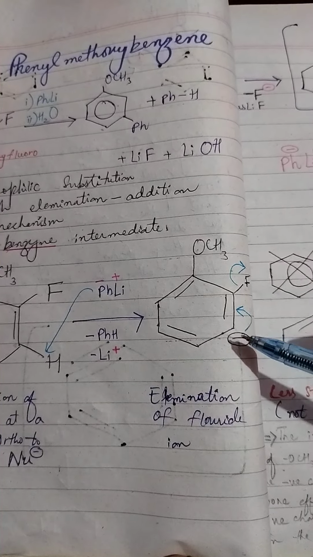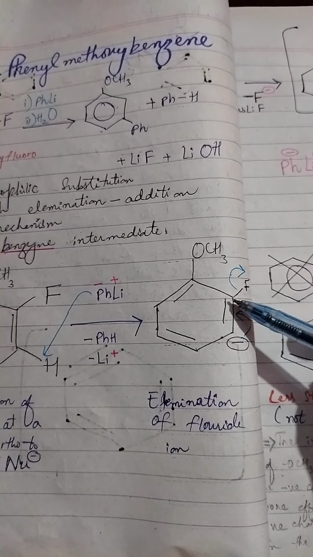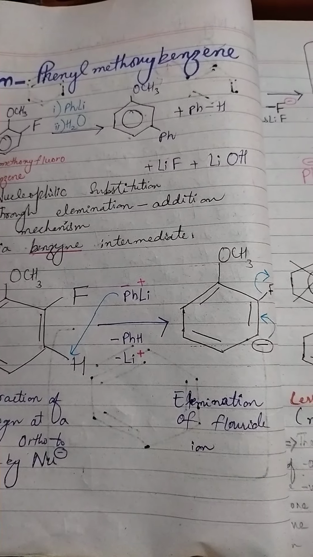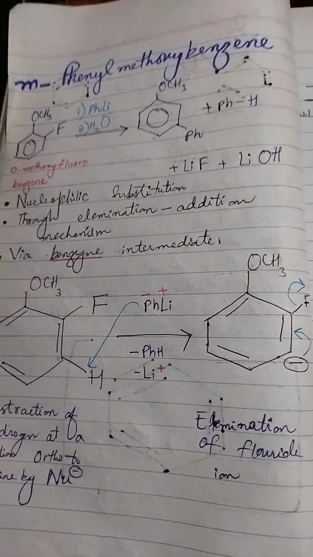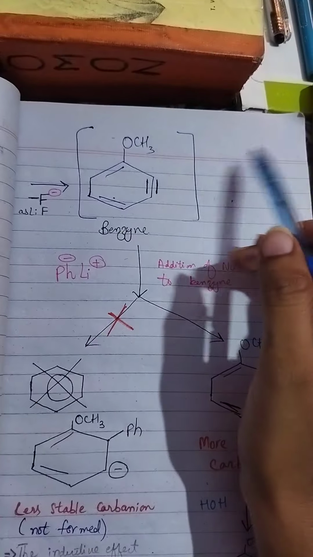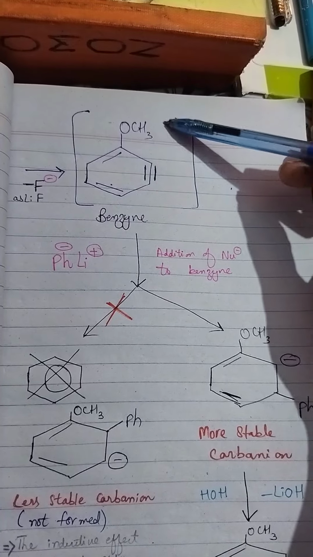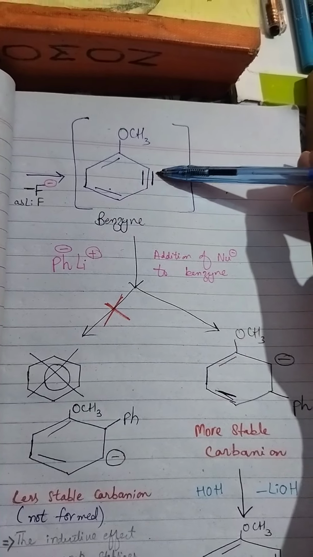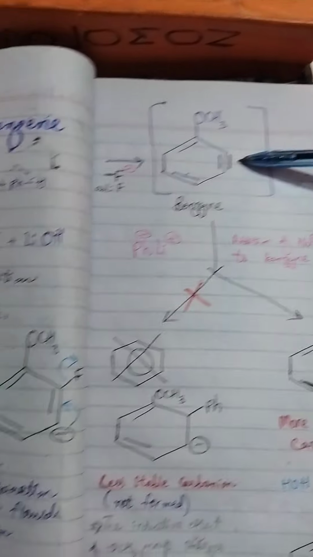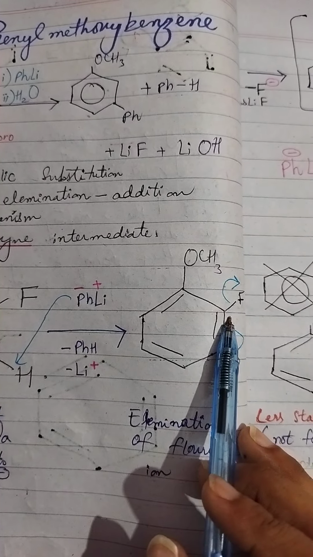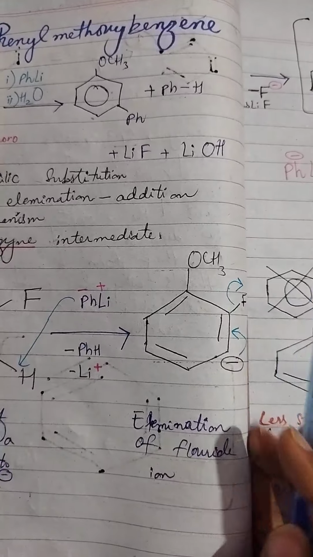So elimination of fluoride ion will occur, as lithium fluoride. This is the benzyne intermediate. This is formed when this negative charge will attack here, and fluoride ion will eliminate.